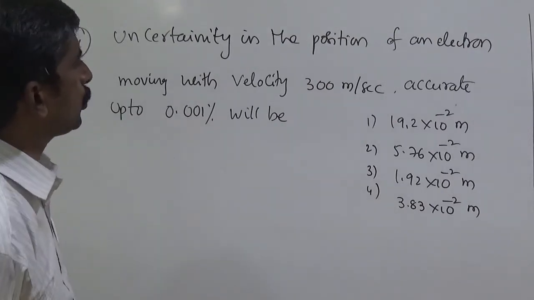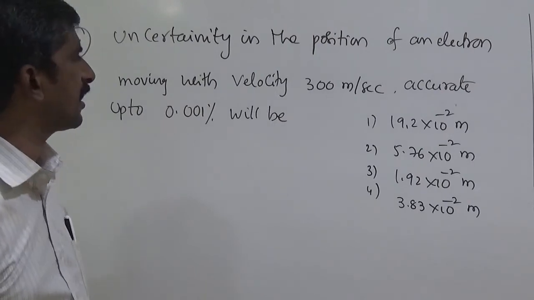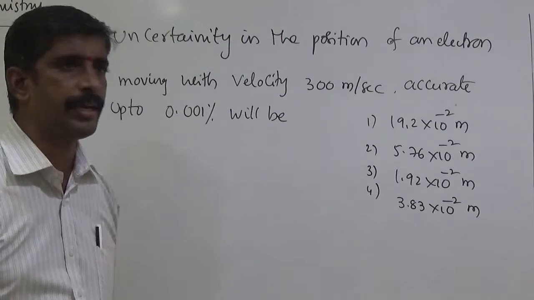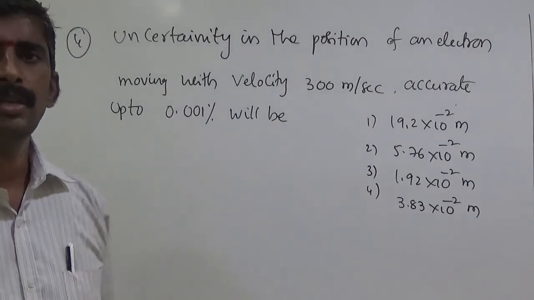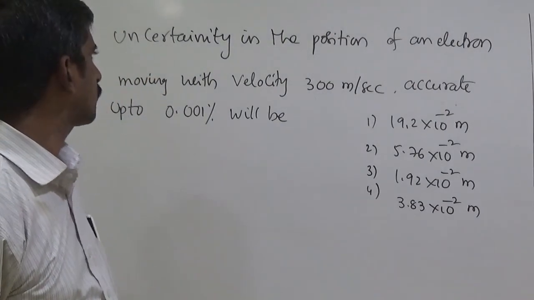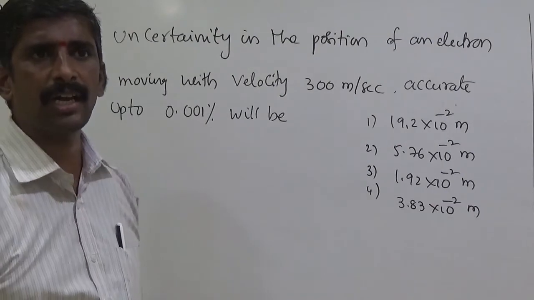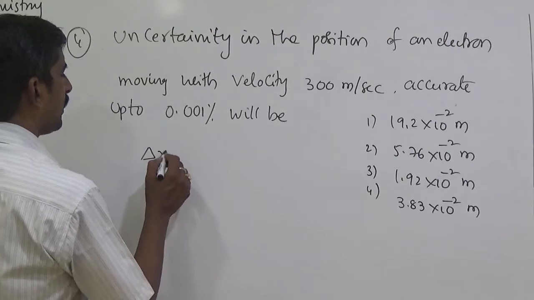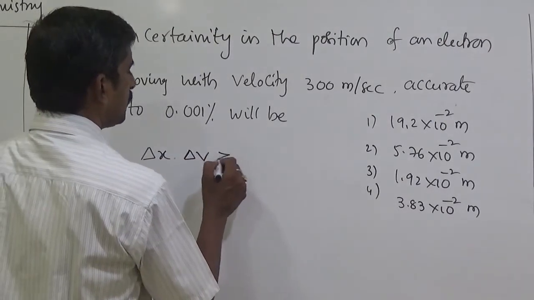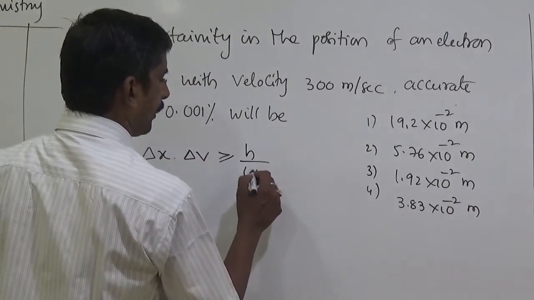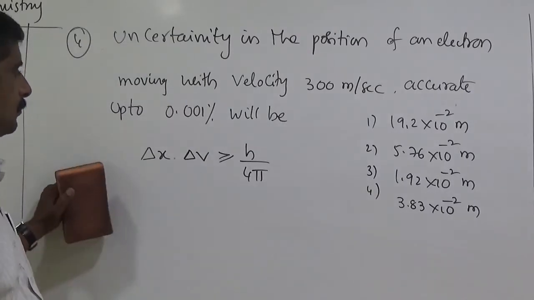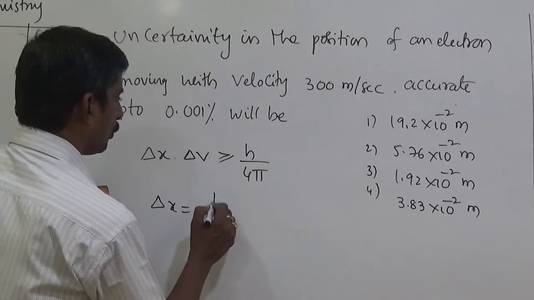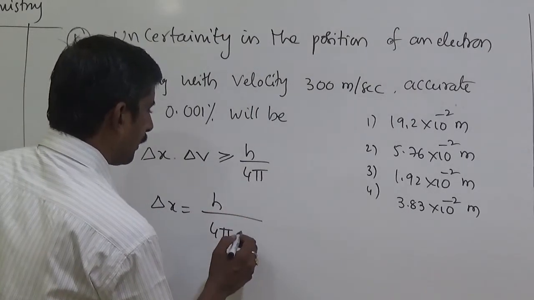The uncertainty in the position of an electron moving with velocity 300 meter per second, accurate up to 0.01%, will be? The velocity is given, and they asked us to calculate the uncertain position. We know the formula: delta x into delta v is greater than or equal to h by 4 pi. Simply delta x equal to h by 4 pi.